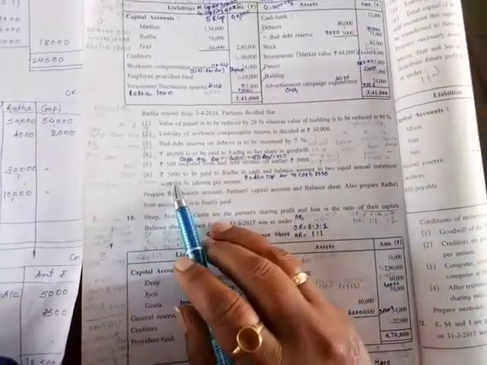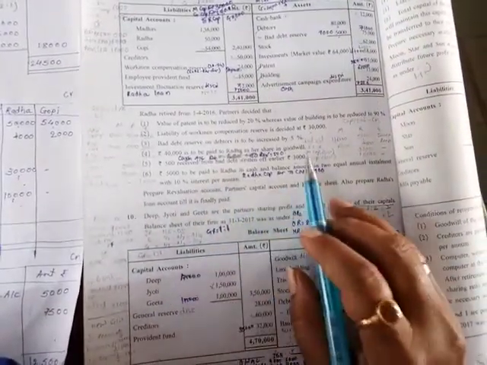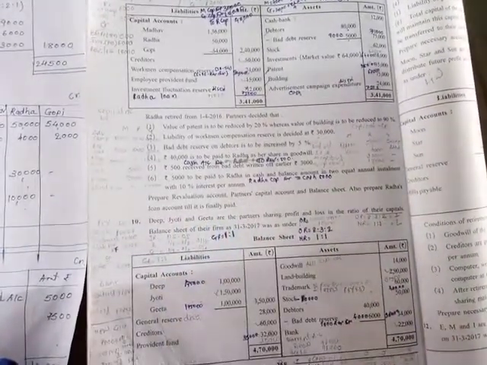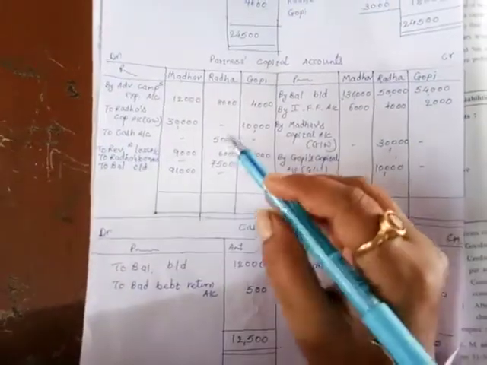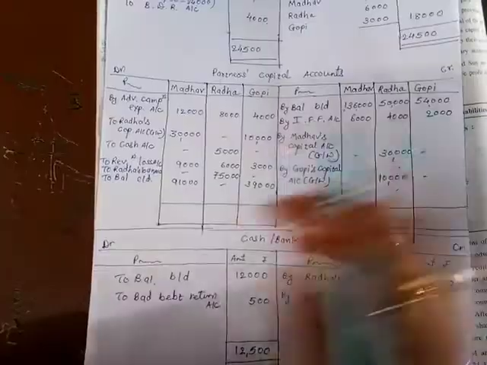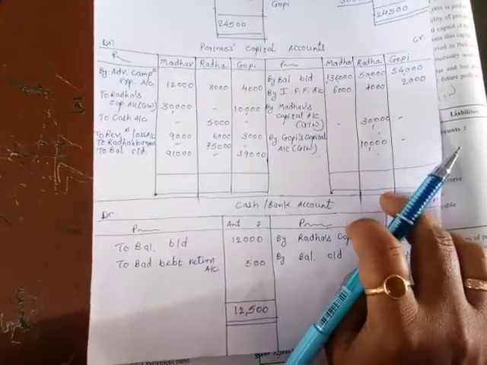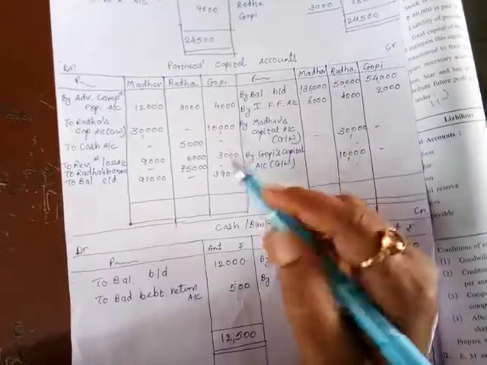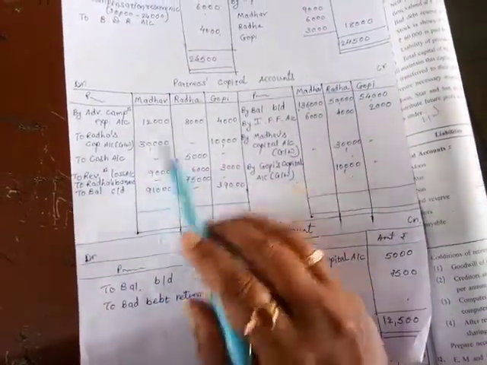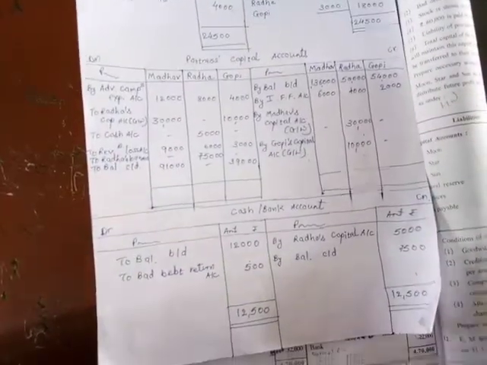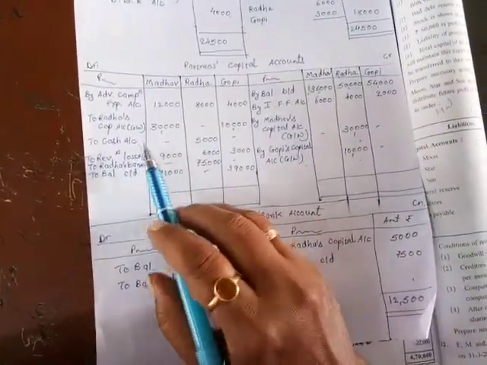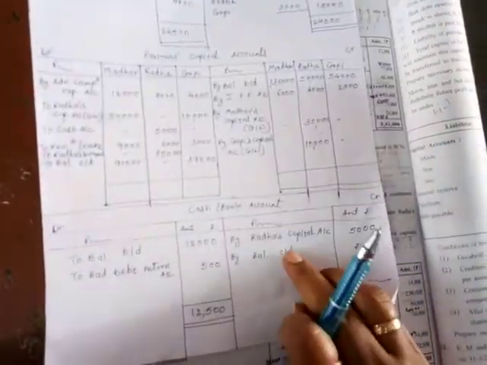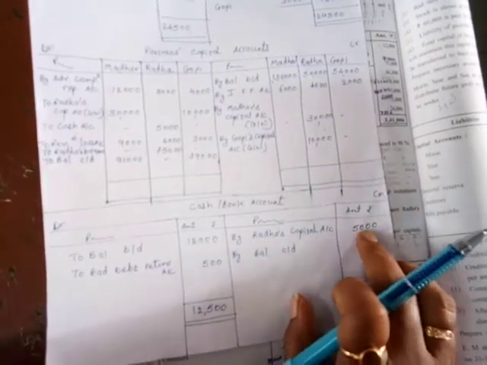Now the next, that is 5,000 is to be paid to Radha in cash and balance amount in 2 equal installments with 10% interest per annum. Now see, we have to pay 5,000 cash to Radha. First of all we pass entry that Radha's capital account debit to cash. You should be able to write the journal entry by now. So Radha's capital account debit. So we just post this: Radha's capital account debit to cash. So here reverse name to cash account in the column of Radha 5,000, and here cash account, here reverse name by Radha's capital account 5,000.